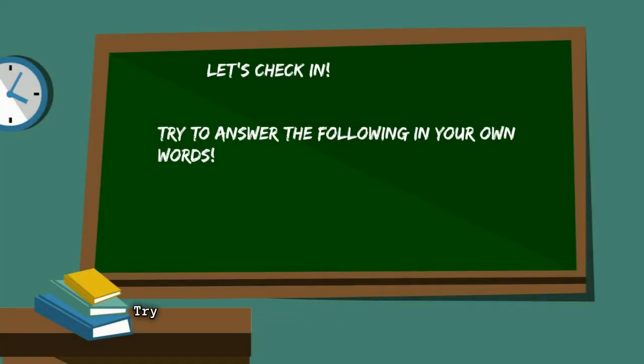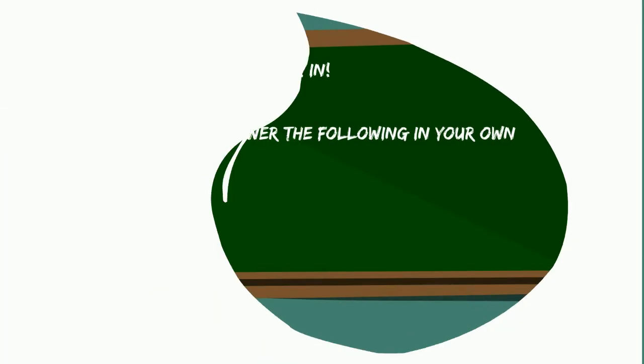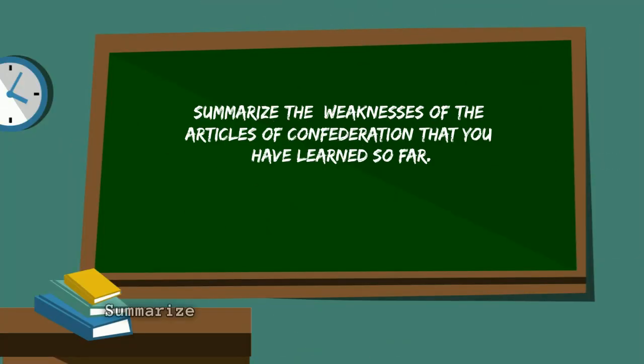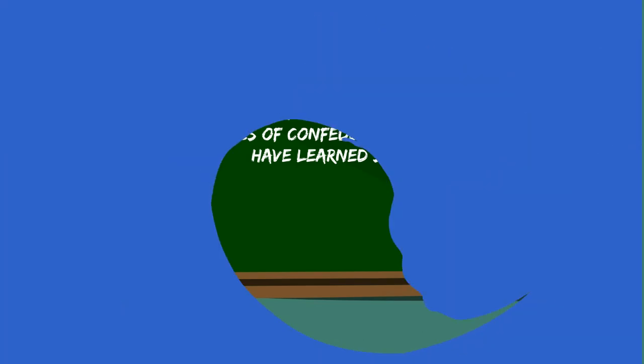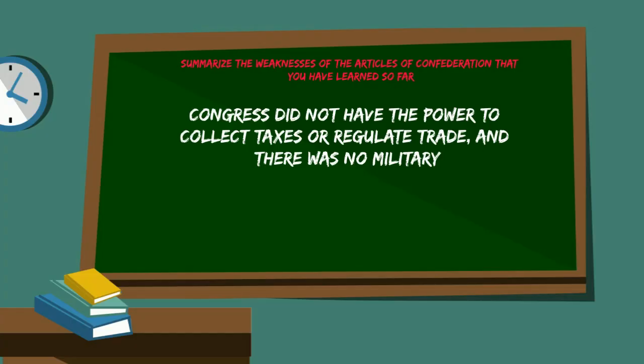Let's check in. Try to answer the following in your own words. Summarize the weaknesses of the Articles of Confederation that you've learned so far. Congress did not have the power to collect taxes or regulate trade, and there was no military, in part because they couldn't pay for it.